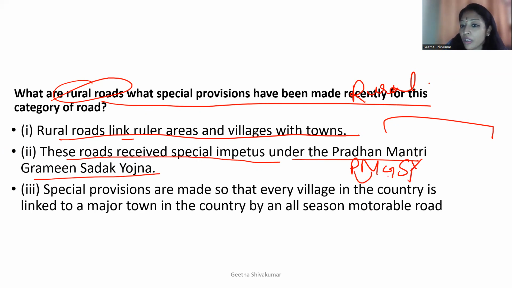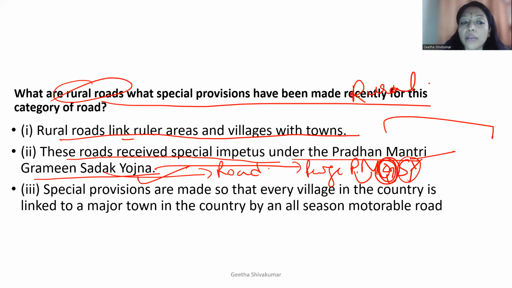Pradhan Mantri Gramin, G is Gramin, Sadak. Okay, because Sadak is a Hindi word. Sadak को ही हम English में roads बोलते हैं. Yojana, Yojana is nothing but program. Okay, so under the Pradhan Mantri Gramin Yojana, these roads are developing.